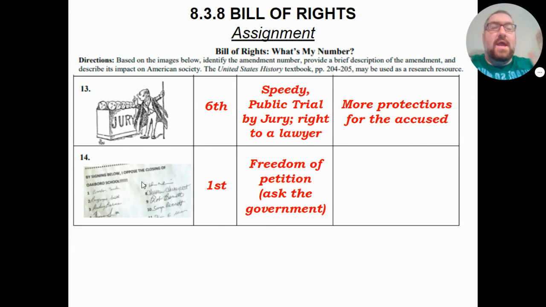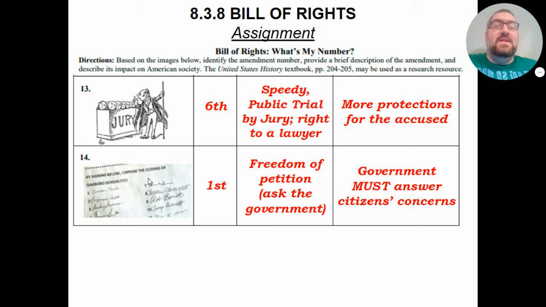So whether that is, hey, we don't have something and we want something, like, for instance, the Green New Deal, or whether we have something but we don't want something, like an unfair law of some sort. The freedom of petition says we can ask the government, fix this problem. One more time, the government must answer citizens' concerns. The government cannot punish citizens because they're saying, hey, we don't like this. Citizens are free to not like it, and citizens are free to tell the government, I don't like this.